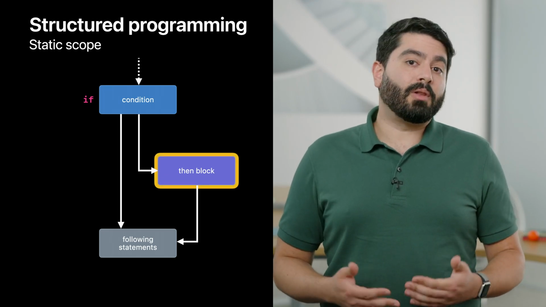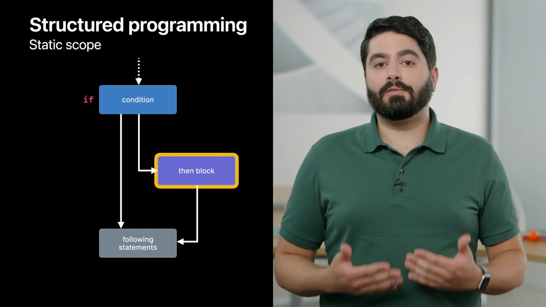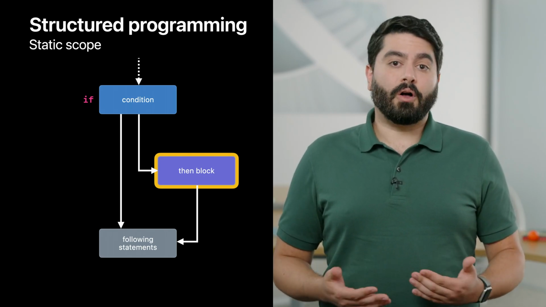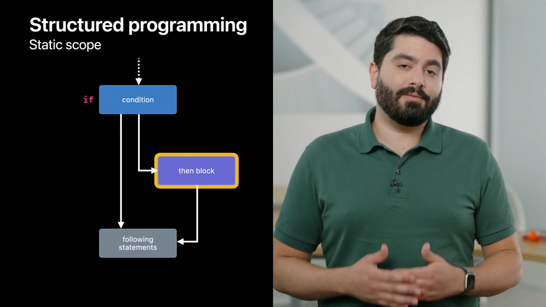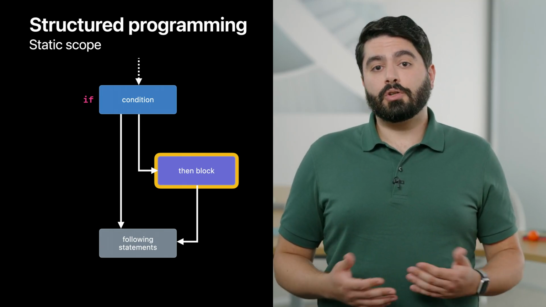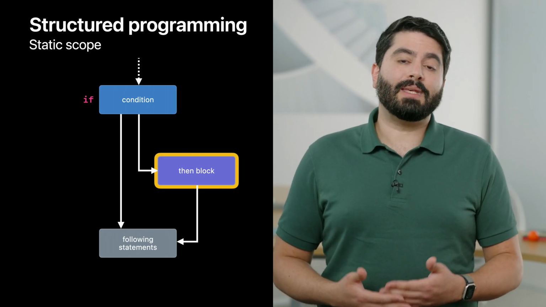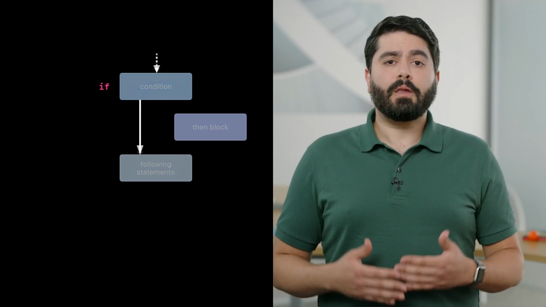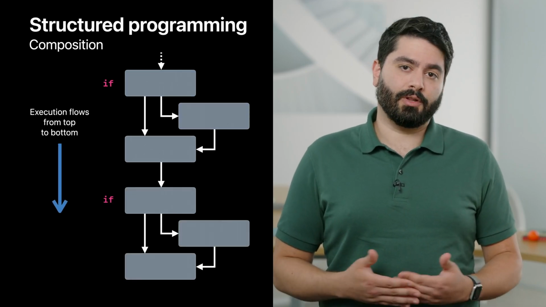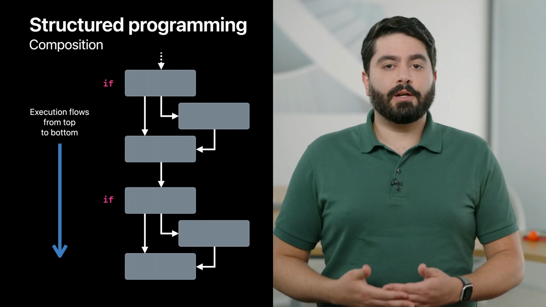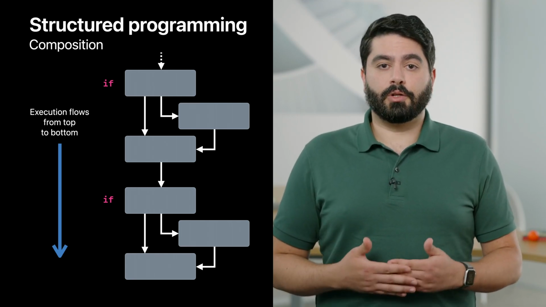In Swift, that block also respects static scoping, meaning that names are only visible if they are defined in an enclosing block. This also means that the lifetime of any variables defined in a block will end when leaving the block. So, structured programming with static scope makes control flow and variable lifetime easy to understand. More generally, structured control flow can be sequenced and nested together naturally. This lets you read your entire program top to bottom.